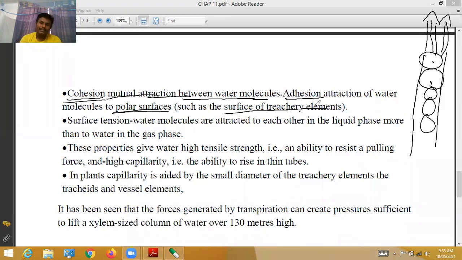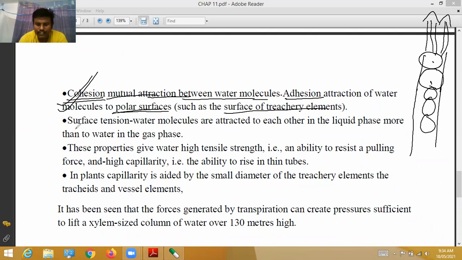So these are always present in the stem region and leaf region, most probably the stem region. These tracheary elements attract the water molecules and push them in the upward direction. Then the water molecules move to the leaf surface. Due to this property, water molecules always ascend, moving upward above the ground.